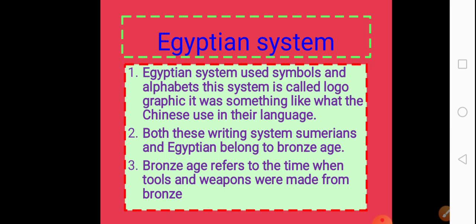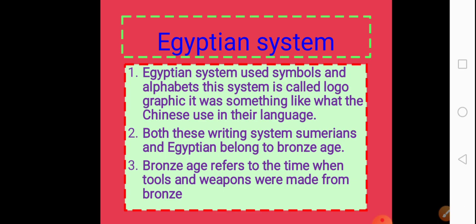Then we came to know that the earlier writing systems included three civilizations. The Indus Valley civilization, whose script is not deciphered yet, it is not translated because it is very difficult to translate it. Archaeologists are still trying to decipher it. Then there came the Sumerian style of writing. In Sumerian script, they used images to write, and the system of the Sumerian writing is now extinct. It is not being used in any part of the world now.